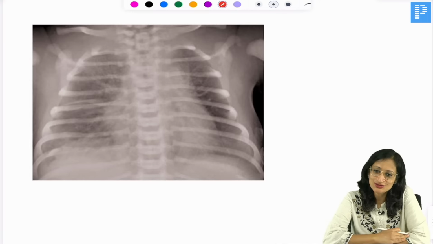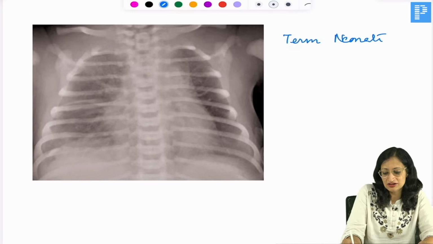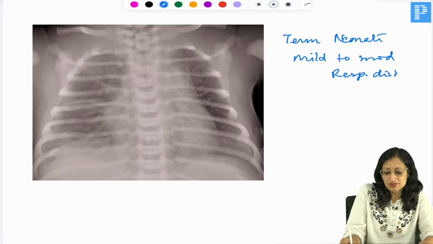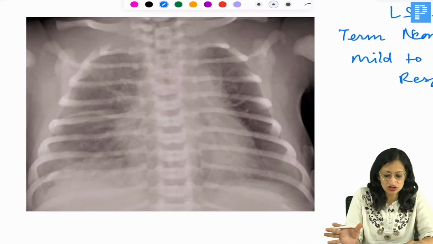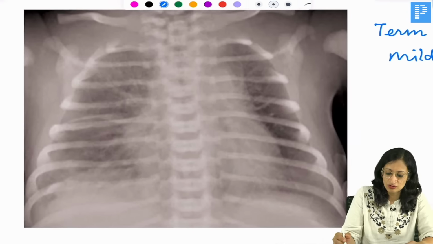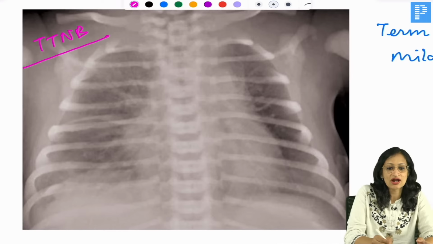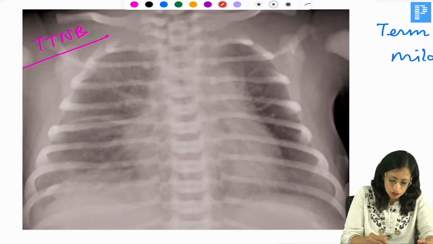So what do you see here? If you get a case scenario like this, a term or near term neonate with mild to moderate respiratory distress soon after birth, born by lower segment cesarean section, we are going to suspect TTNB, transient tachypnea of newborn. Why TTNB? Because you can see here that there is fluid in the interlobar fissure.